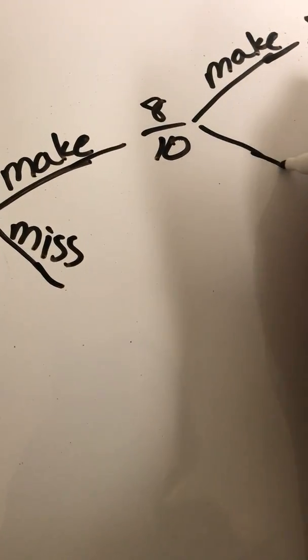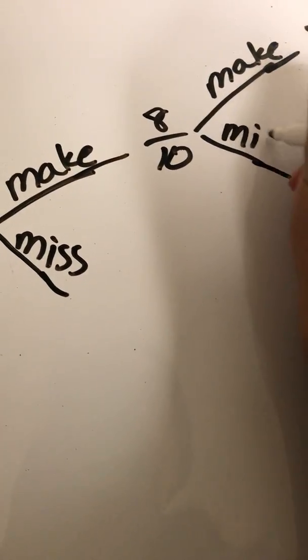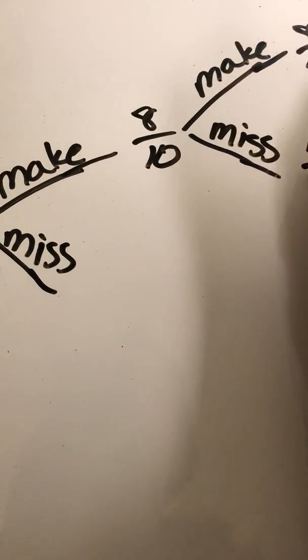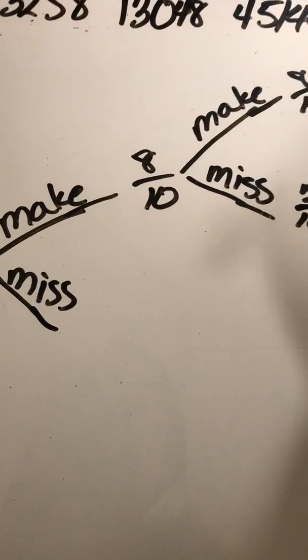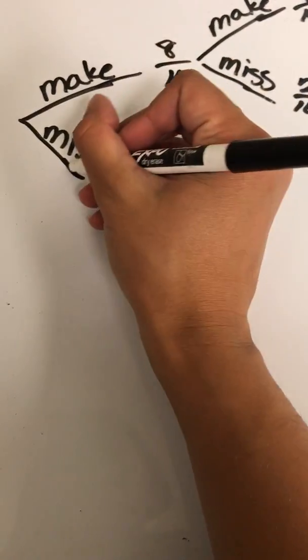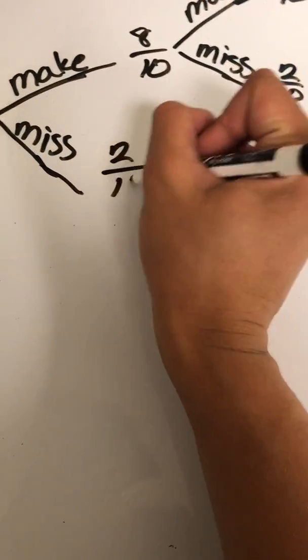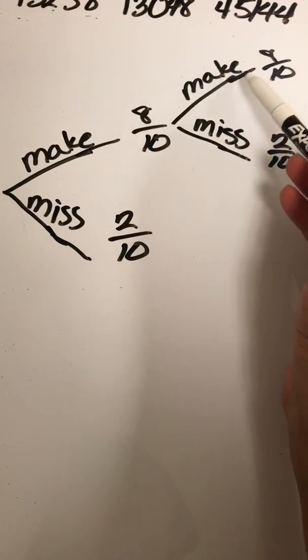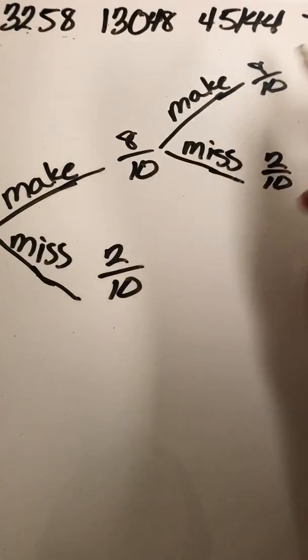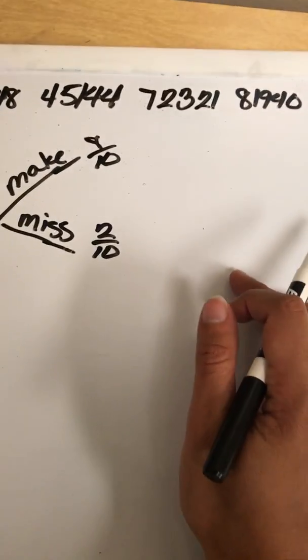That would be another 8 out of 10. And if she misses, that would be 2 out of 10, because 80% taken away from 100% is 20%. So down here, it would be 2 out of 10. You see that they're the same because they are independent. If she makes this one, that doesn't mean she's going to make this one. That's why it's also 8 out of 10 for that.